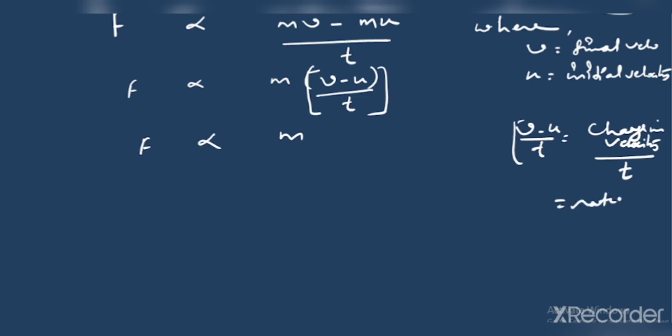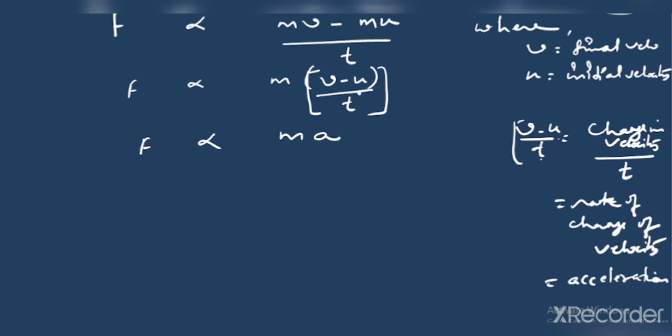And when we are talking about rate of change of velocity, it means what? It is an acceleration which is produced in the body. We are talking about acceleration because there is change in velocity, and whenever there is change in velocity with respect to time, we call it acceleration.